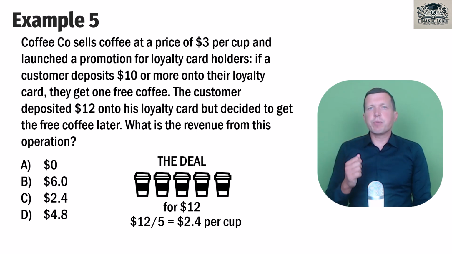We have just received prepayment, and as our customer decided to get free coffee later, we have done nothing for our customer. And our customer has the right to free coffee, and can take the remaining 4 because he has prepaid $12 to his loyalty card balance. As we have done nothing, the correct answer here is A. It's 0, because we have not provided our customer with our product. In this example, we have just received prepayment for future deliveries.